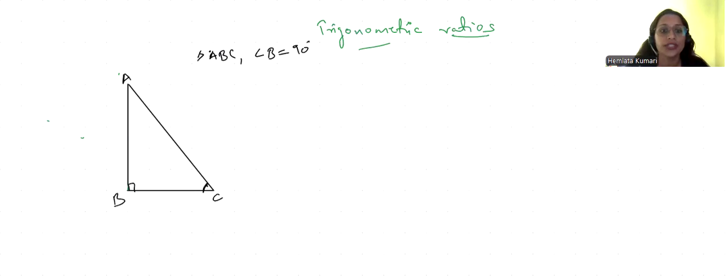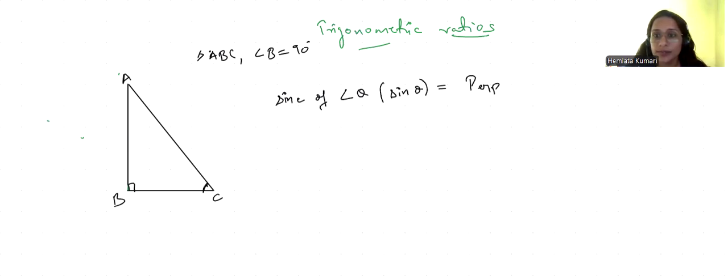So here we have sine of angle theta. It is abbreviated as sine theta. It is the ratio of perpendicular to hypotenuse.